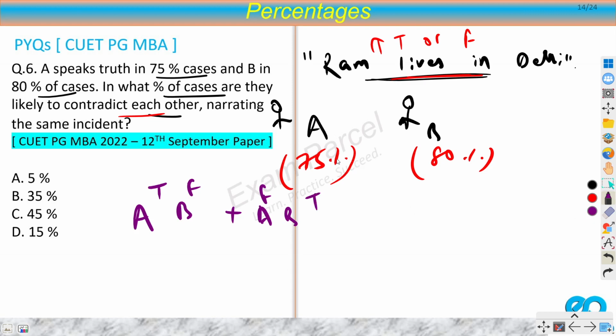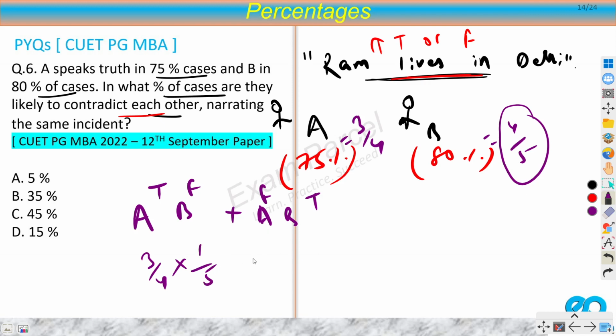Now here we will use percentages, so it is better to use fractions. So 75% would be 3 by 4, right? 80% would be 4 by 5. So A says true, so 3 by 4. B says false: 4 by 5 times it says true, so 1 minus 4 by 5, that would be 1 by 5 times it says false. For A says false: 3 by 4 times it says true, so 1 minus 3 by 4, that would be 1 by 4 times it would say false. B says true, 4 by 5.